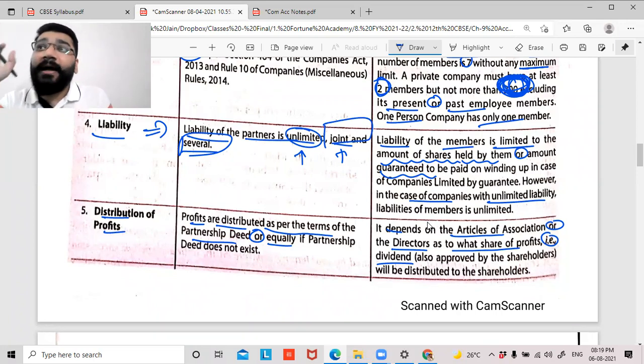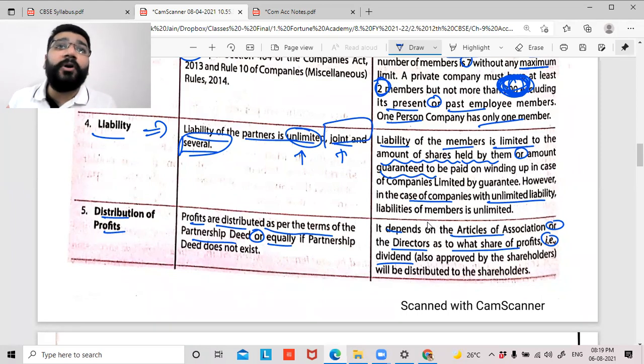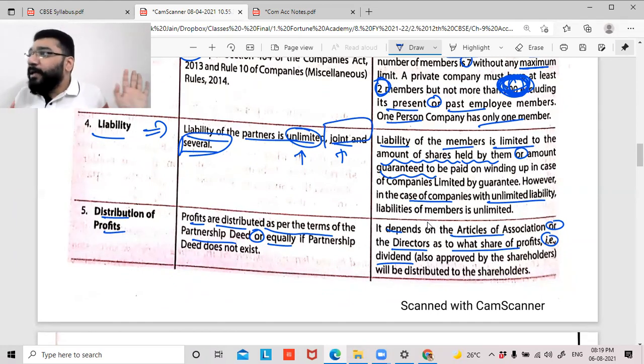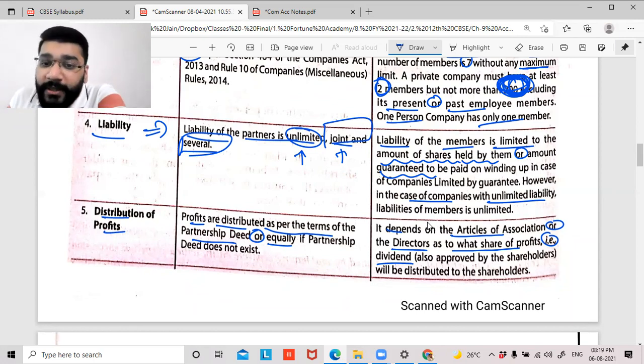Why? To reinvest that money for the development of the business. So there's no guarantee that if you invest capital in the company, you will definitely get a share of profit or dividend. You are the percentage holder, no doubt in it. But the amount of profit to be given will be in the hands of the directors. Companies can decide whether they want to distribute the profit or not.